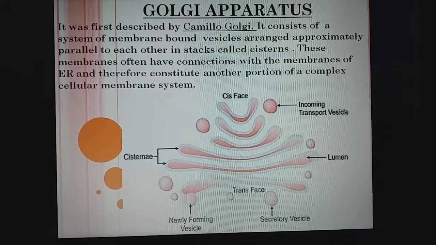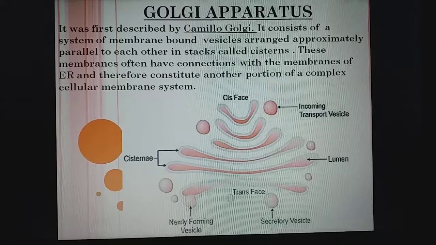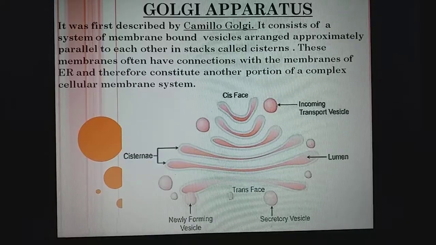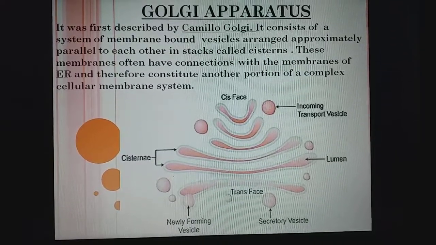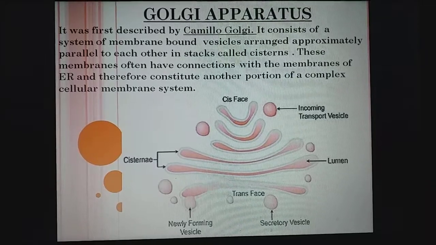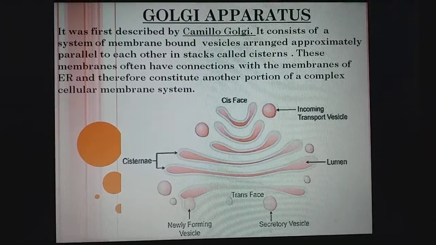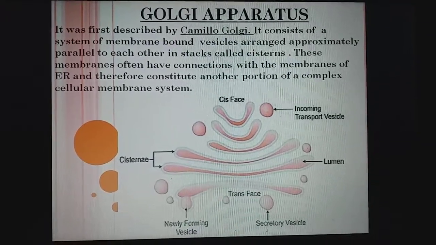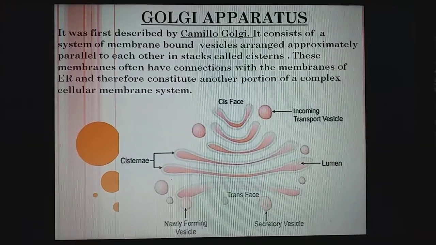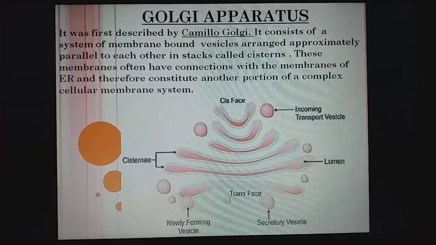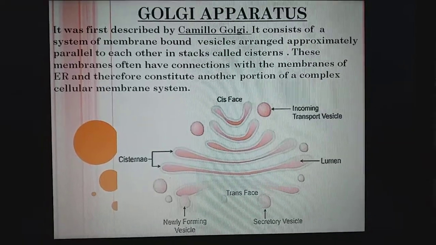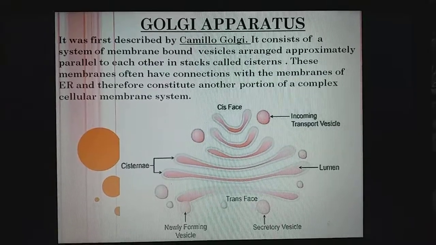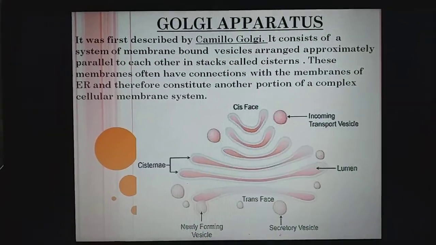Golgi developed the technique of staining by metallic impregnation with silver nitrate, also known as the black reaction. Now I think you must have understood staining. Staining means the chemicals which we use to stain the cell organelles. In the case of onion peel we were using safranin, and in the case of the cheek cell we were using methylene blue. In 1898 he discovered the Golgi apparatus in nerve cells of barn owl and cat.